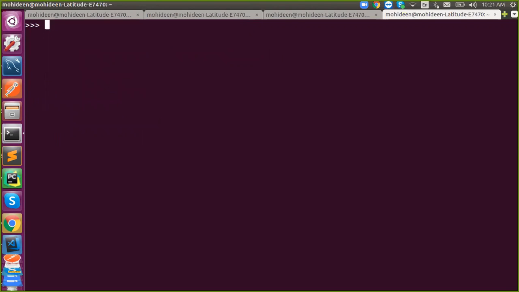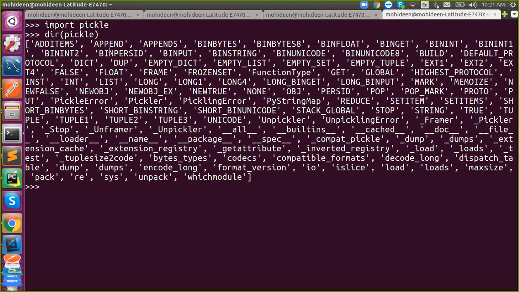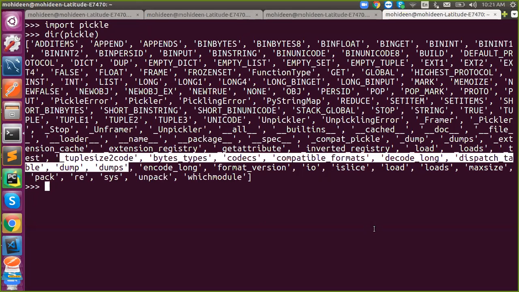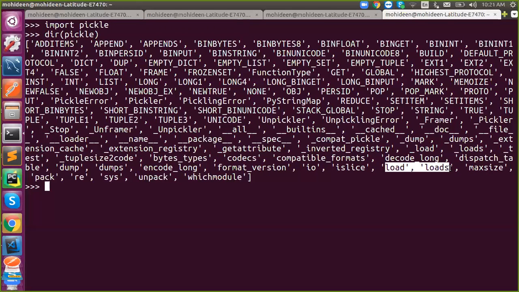So first step, you have to import pickle, and then next. In pickle, we have four options: dump, dumps, load, loads. These are the four major attributes. Dump and dumps are going to store your data, and load and loads are going to retrieve your data. So these two deal with pickling, and these two deal with unpickling. These are the two variants.